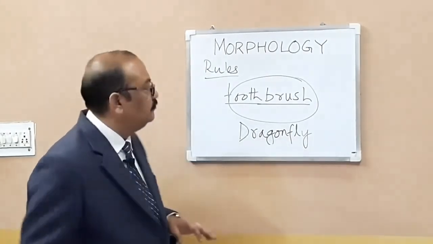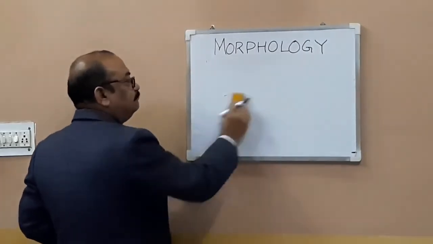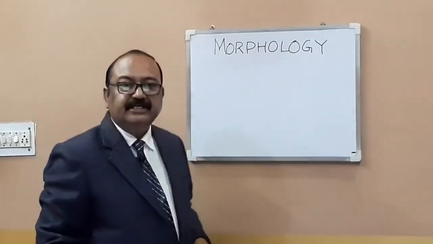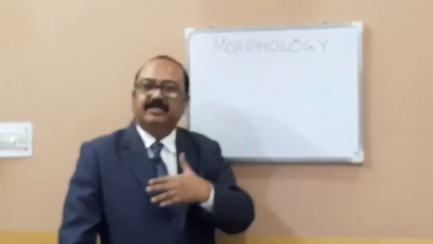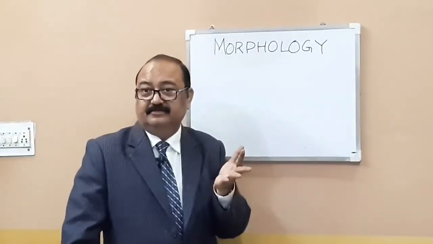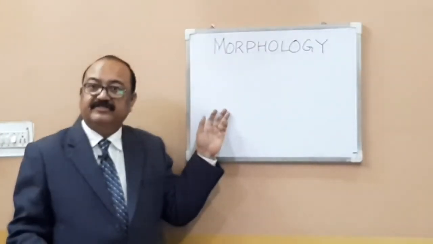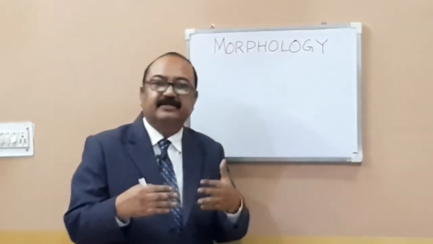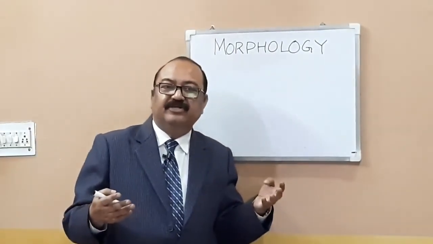Okay? Yes, sir. So this was a rule about closed compound words. If on the other hand two words are not stuck together, yet the combination is quite obvious, why are they not combined together? Because the combination is quite obvious.